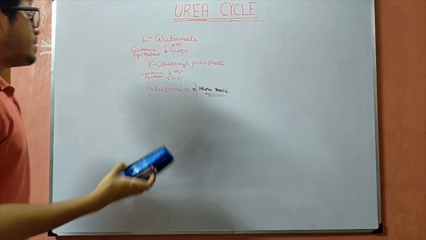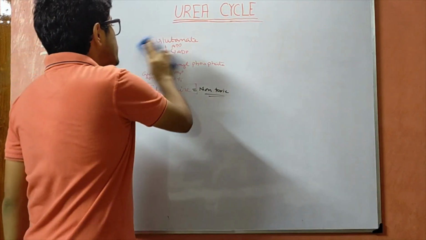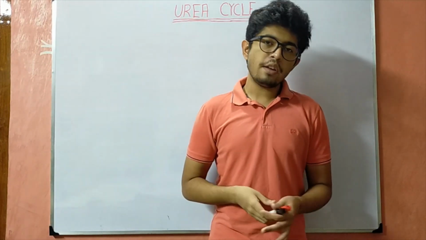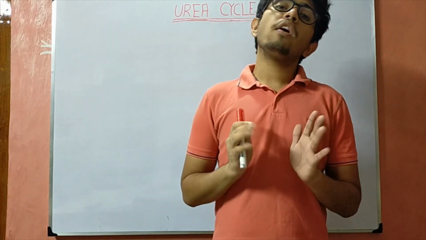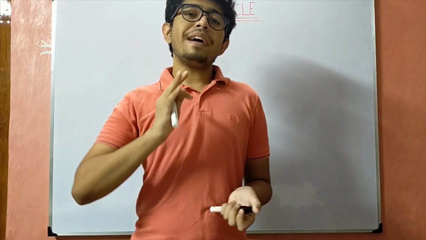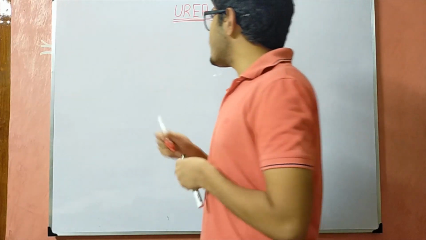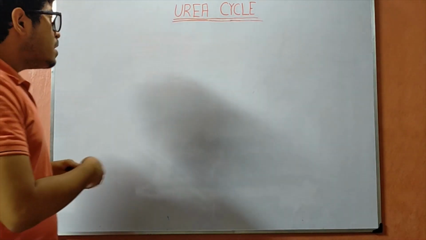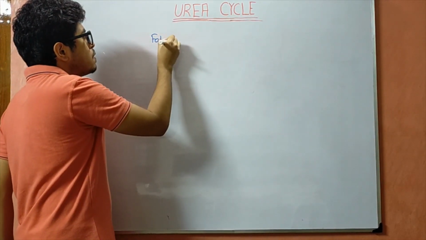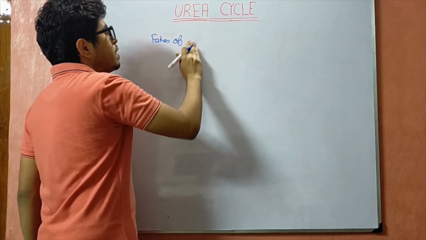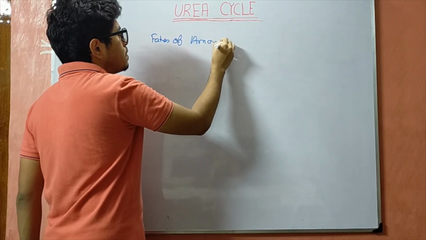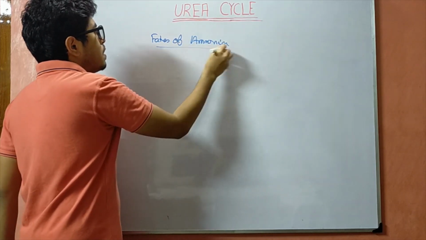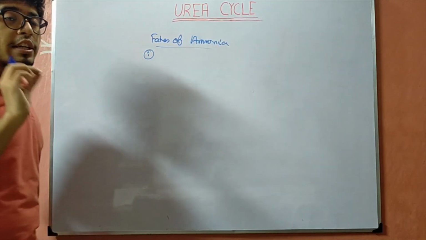Now before moving further, the most important thing is that this ammonia which is being produced by most of the reactions of amino acid catabolism cannot be used by all the reactions. It can only be used by 3 of the reactions which are getting catalyzed by specific enzymes. So, fates of ammonia. Ammonia can be used up by 3 reactions.